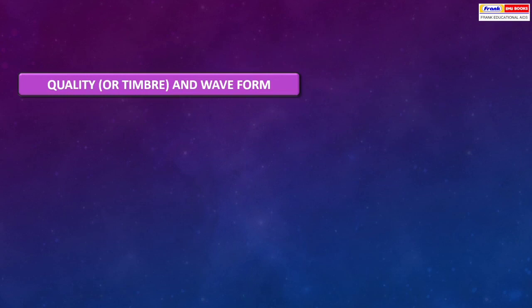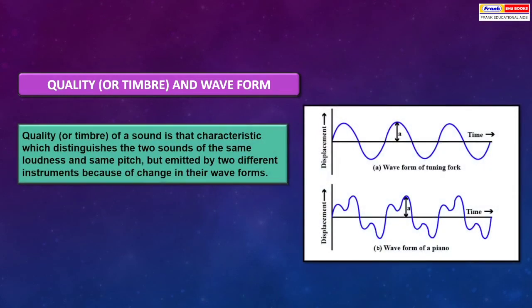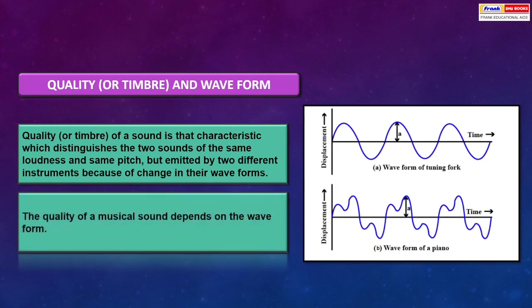Quality or timbre and waveform. Quality of sound is that characteristic which distinguishes sounds of the same loudness and same pitch but emitted by two different instruments, because of the change in their waveforms. The quality of a musical sound depends on the waveform.